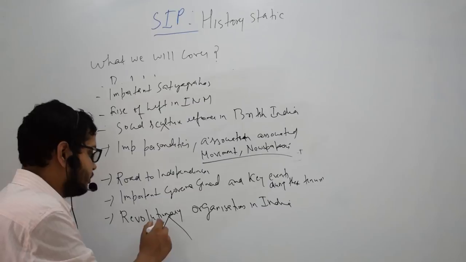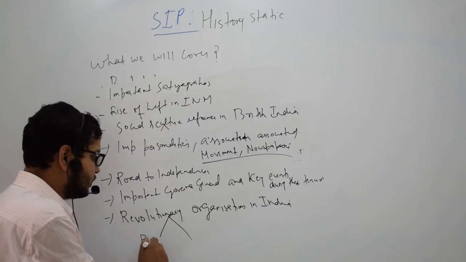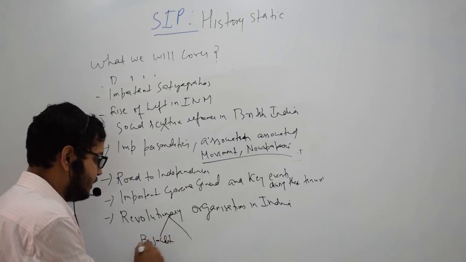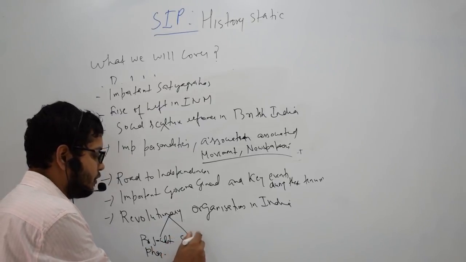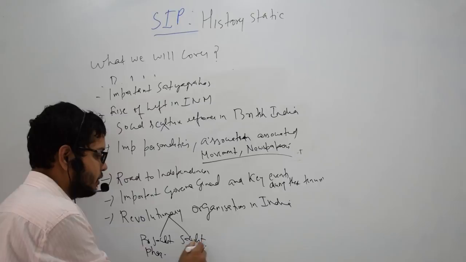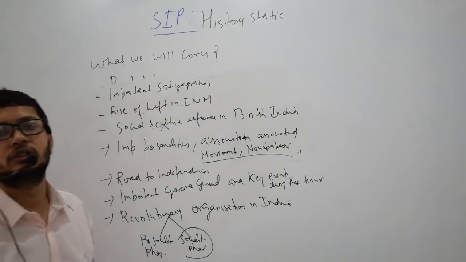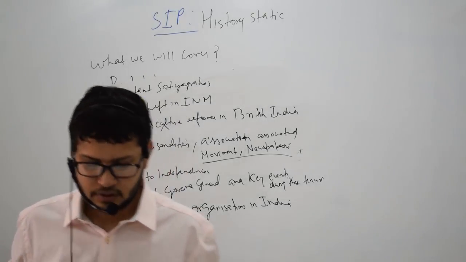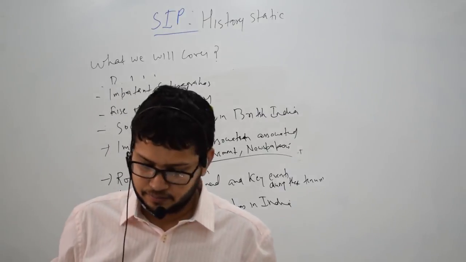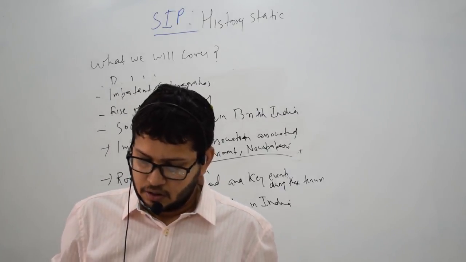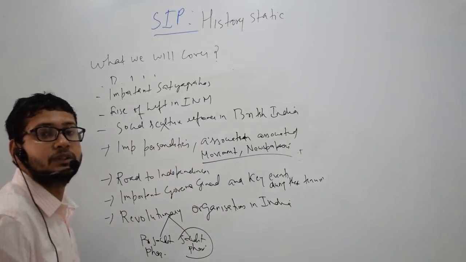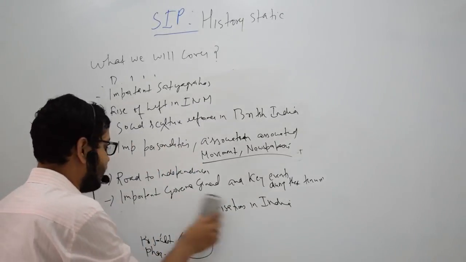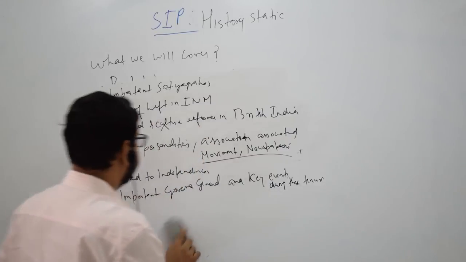So this is revolutionary. We have the pre-socialist phase, and we have the socialist phase, where we have people like Bhagat Singh, Subhash Chandra Bose, Surya Sen, Ghadar Party. Next we have tribal and peasant movements in the 19th and 20th century.